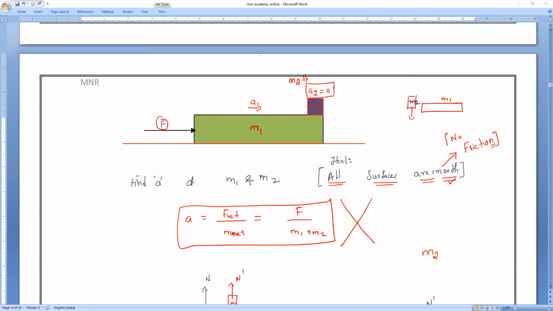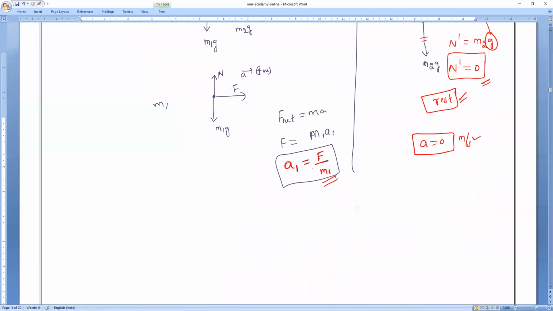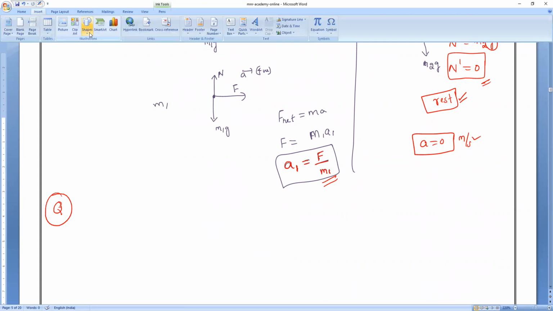Are you clear? Yes, sir. Solve this fastly. Next question, I will draw the question so that you can all understand it. Similar question only. This is the formula we derived. Now we'll draw the question.